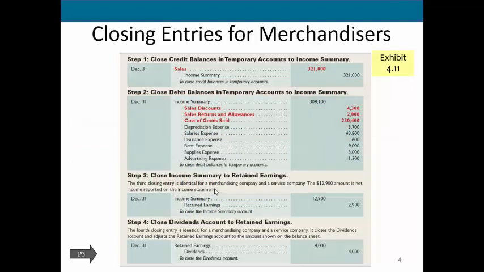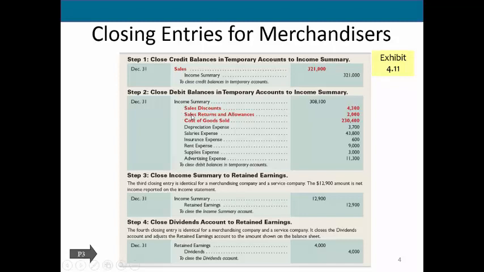Here we just have a basic explanation of our closing entries. Here we'll just close revenue into income summary. Then, if you'll remember, we have to close all of our various expense accounts also into income summary. Now, any sales discounts and returns and allowances or cost of goods sold, we will now also need to close those into income summary along with all of our expenses.